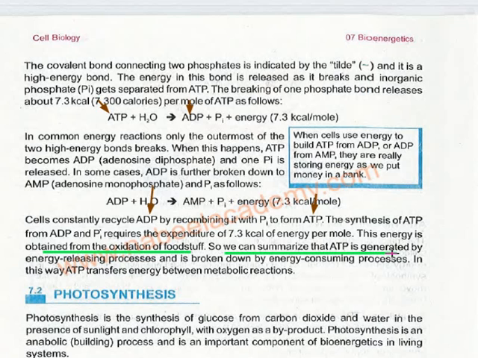So we can summarize that ATP is generated by an energy releasing process and is broken down by an energy consuming process. This is how it transfers energy between metabolic reactions. Understand? If there is any issue, please feel free to ask me. This is a new branch of biology, biochemistry, and the name of the chapter is bioenergetics. So please read the topic. I will ask questions about it.